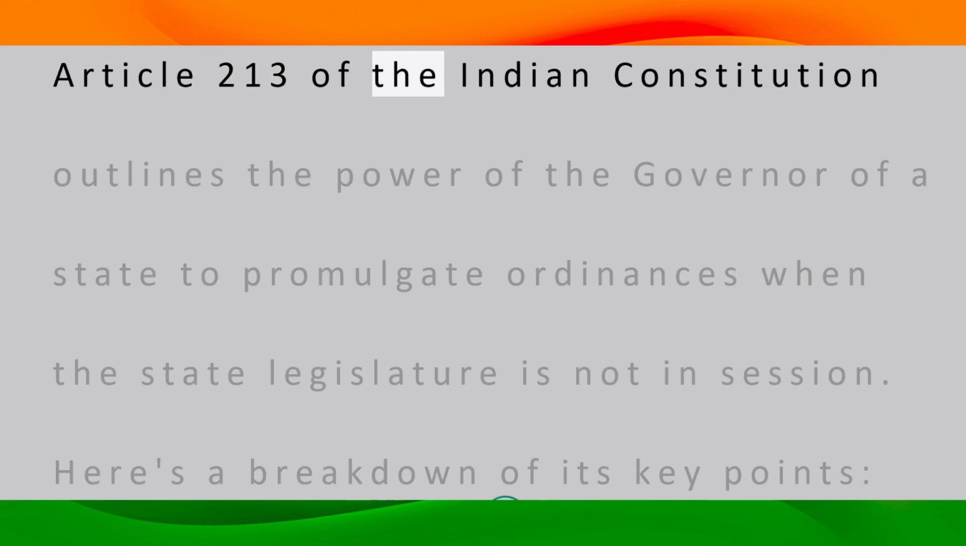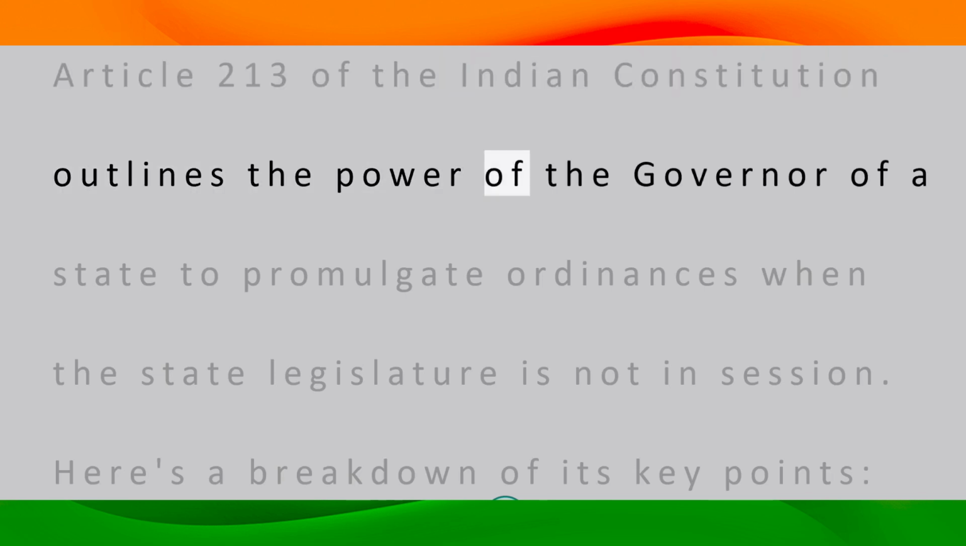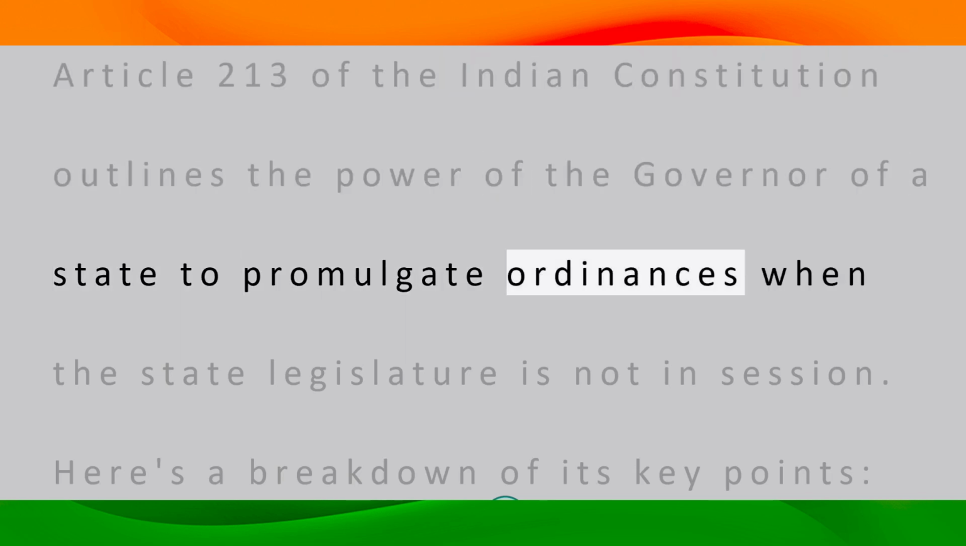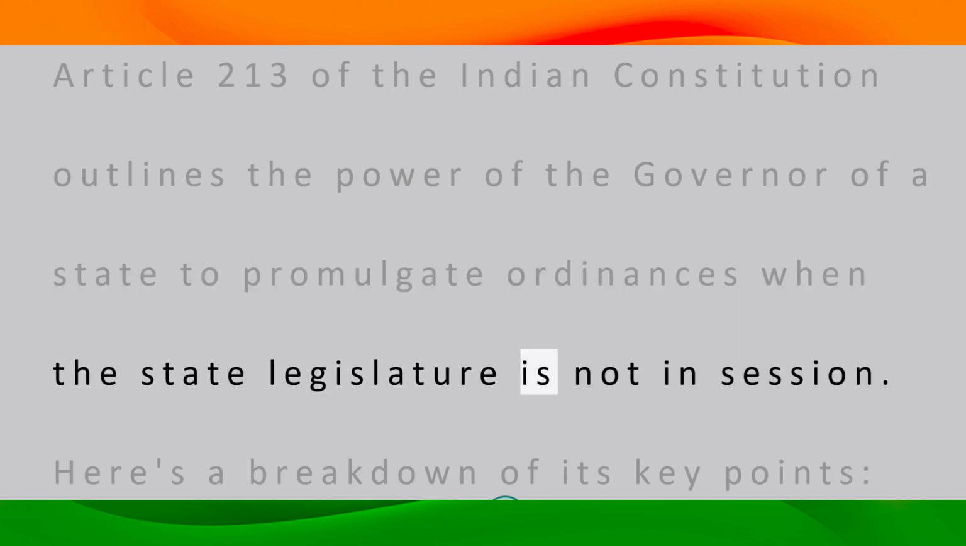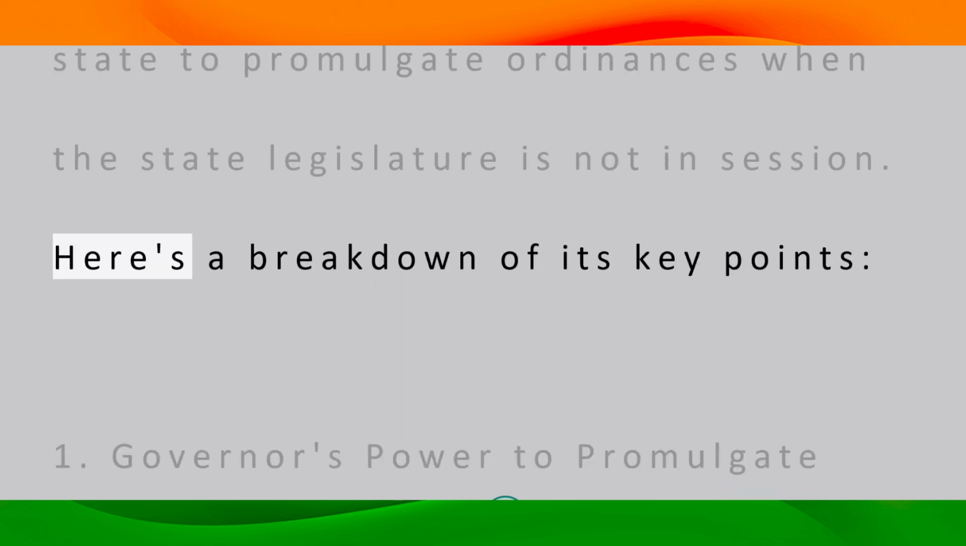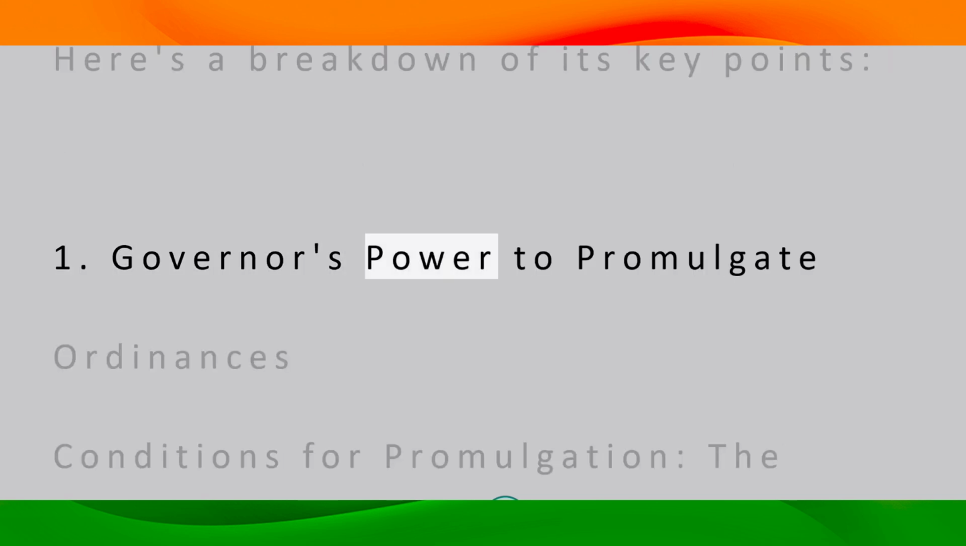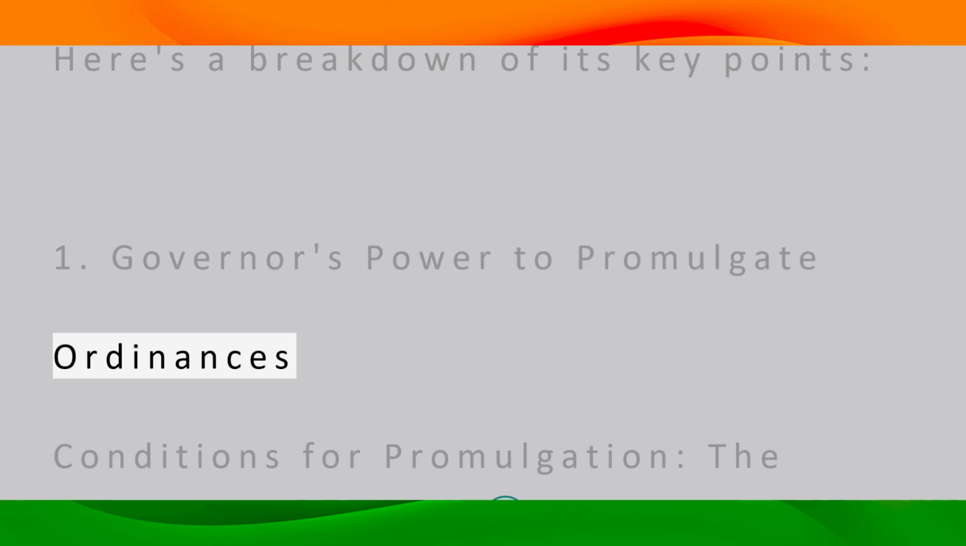Article 213 of the Indian Constitution outlines the power of the governor of a state to promulgate ordinances when the state legislature is not in session. Here's a breakdown of its key points. 1. A governor's power to promulgate ordinances.